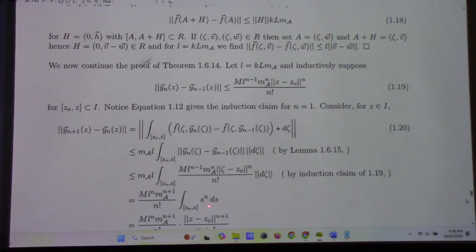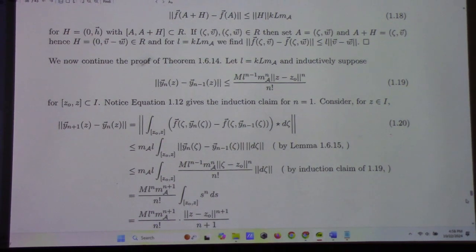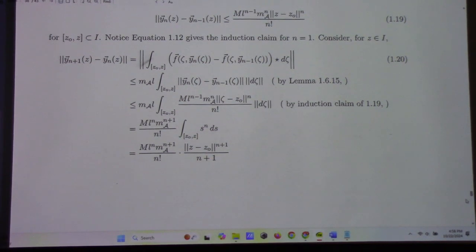But the integral of s to the n is s to the n plus 1 over n plus 1, and this is actually an arc length integral in this context. This took me a while to figure out, because the proofs in Nagel, Saff, and Snyder are based on two-dimensional coordinate geometry, and this is not. But it all worked out.